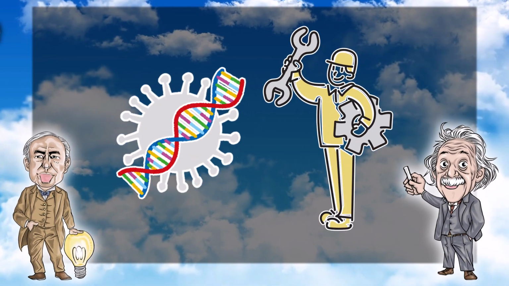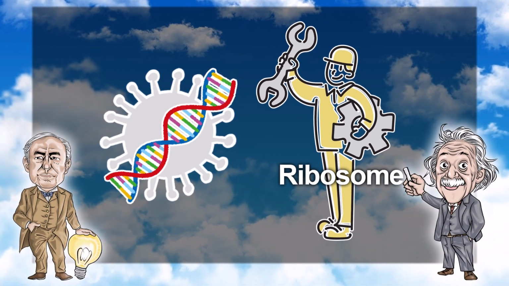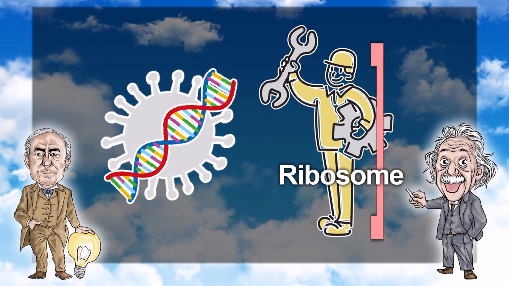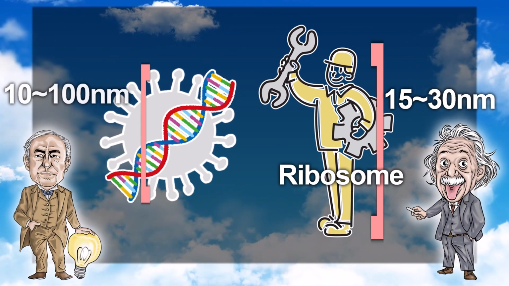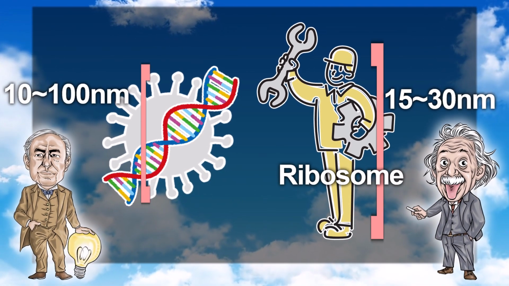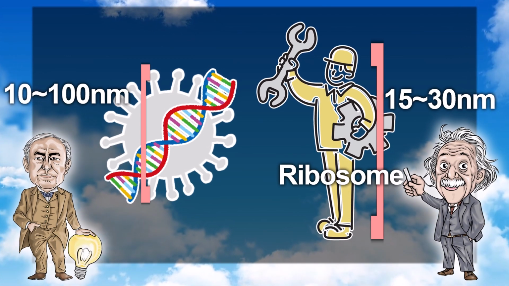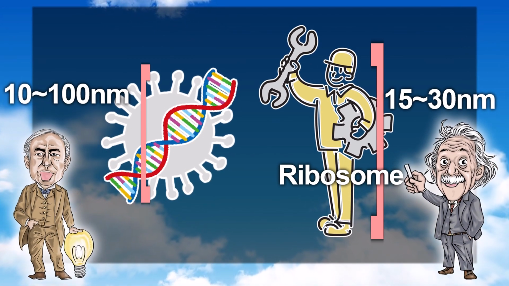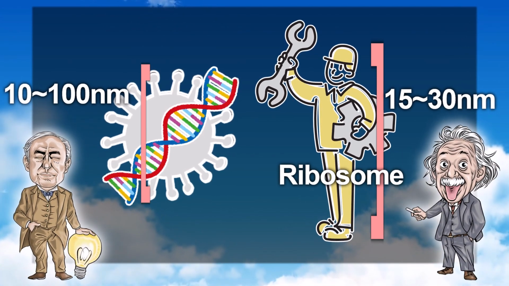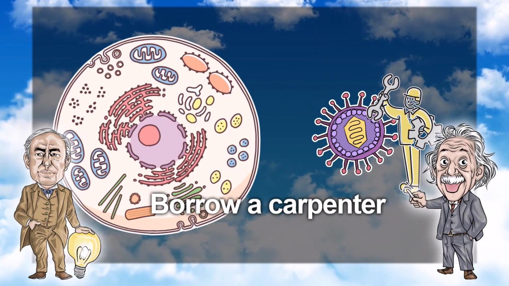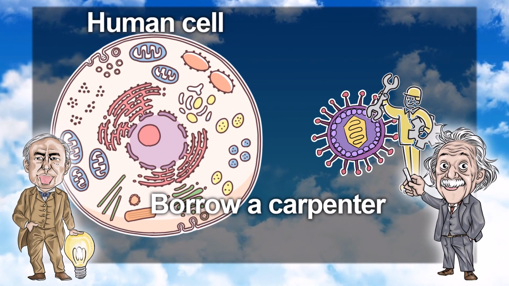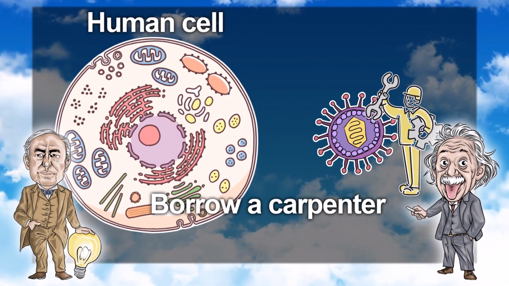Wait, ribosomes don't fit inside? That's right. Ribosomes, which make proteins from chromosomes, are 15 to 30 nanometers in size. Since a virus is only 10 nanometers, ribosomes can't fit inside. So how do they multiply? They can't multiply with just chromosomes. Exactly. That's why viruses borrow ribosomes. What? Where does it borrow from? Virus uses human cells. Human cells. Can it do that? Shall we learn in detail?